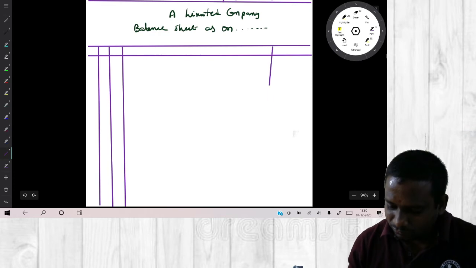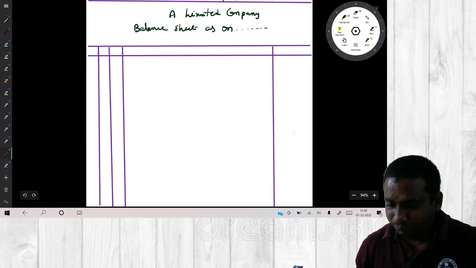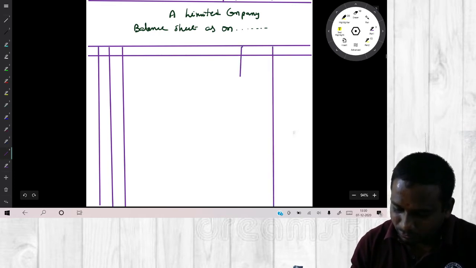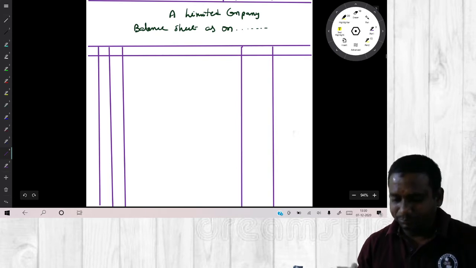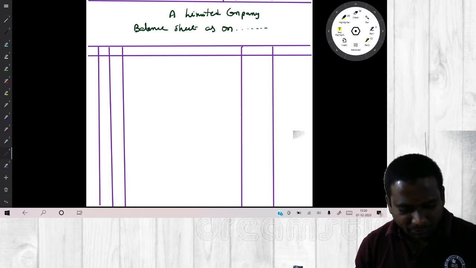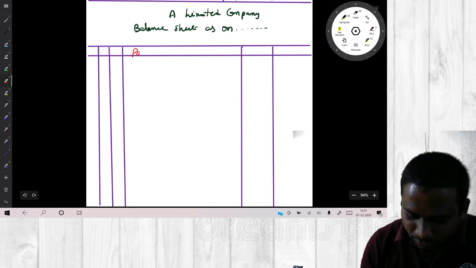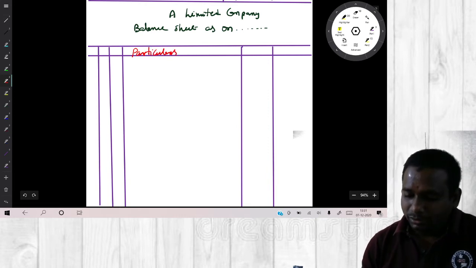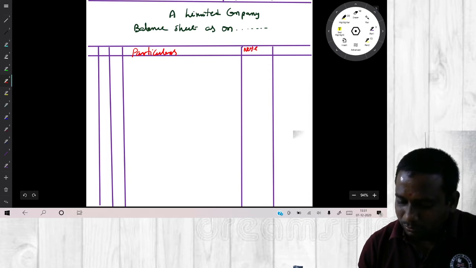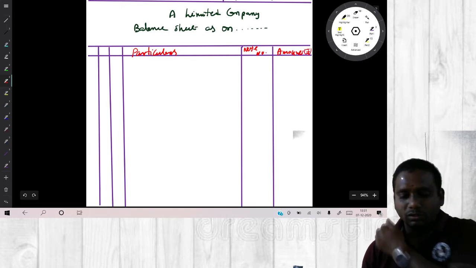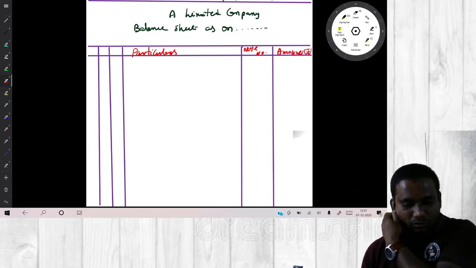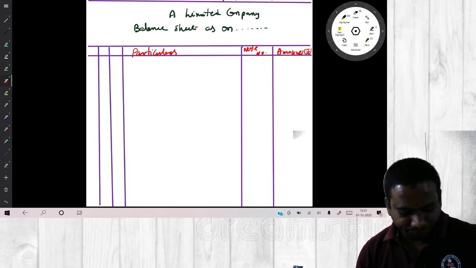The last column for amount, another column for note reference number. Now write down column names: particulars, note number, amount.